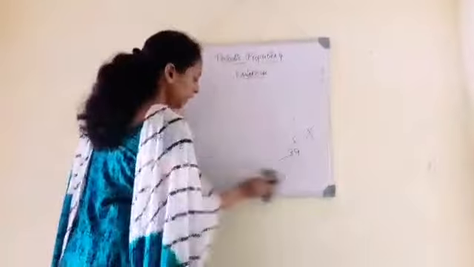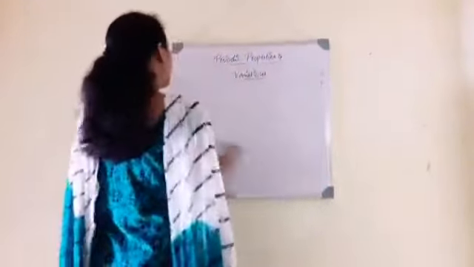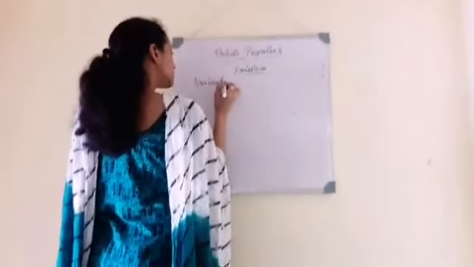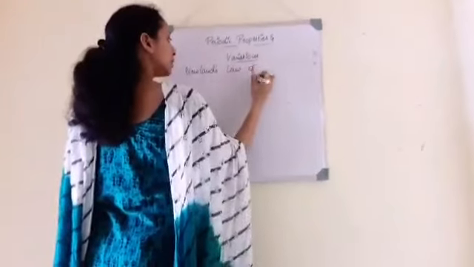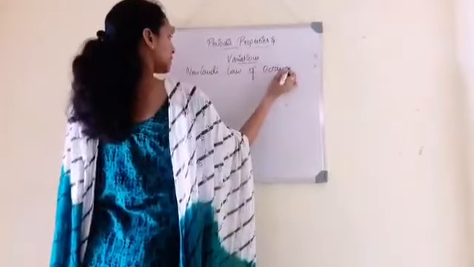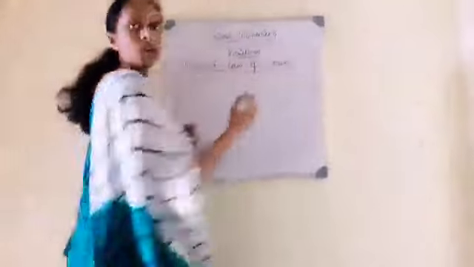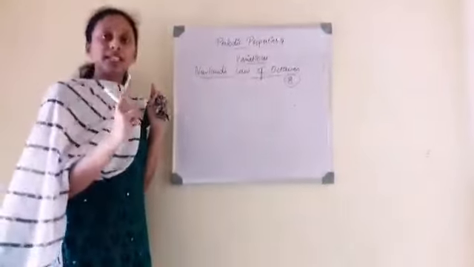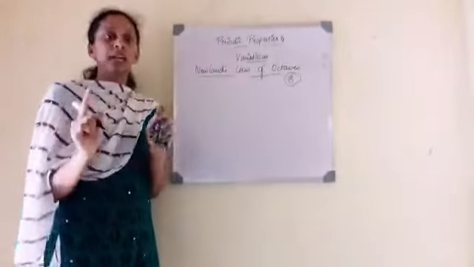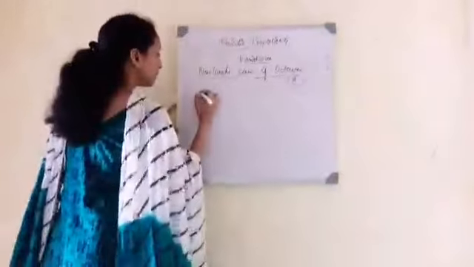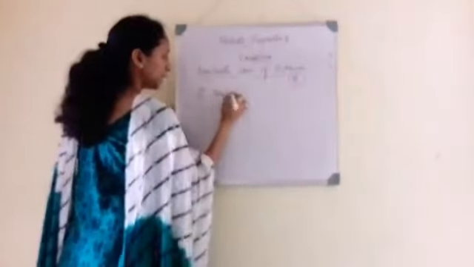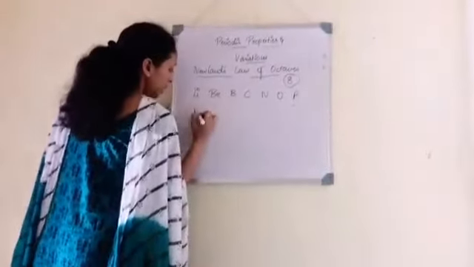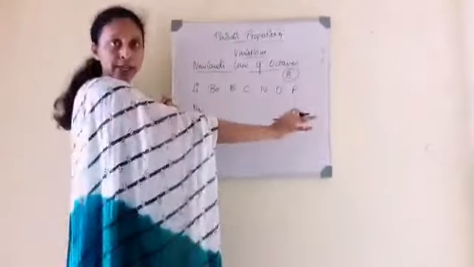Later came another scientist, Newlands, with the law of octaves. Octaves means 8. He said the first element and the eighth element will be similar in their properties. For example, lithium, beryllium, boron, carbon, nitrogen, oxygen, fluorine and sodium; inert elements are excluded.